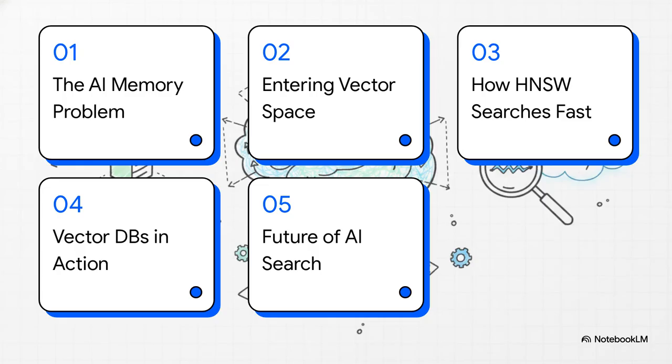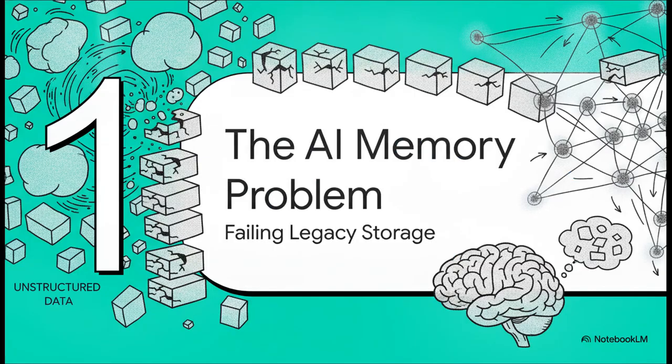Here is our roadmap. 1. The AI memory problem. 2. Entering the vector space. 3. How HNSW searches so incredibly fast. 4. Vector databases in action. And finally, 5. The future of AI search. Starting with Section 1, the AI memory problem.